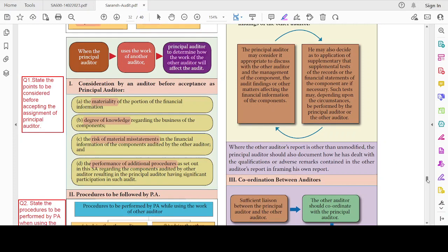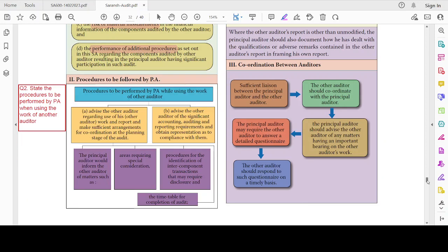Now, procedures to be followed by the principal auditor. That is, state the procedures to be performed by the principal auditor when using the work of another auditor. What are things I have to consider? First, advise the other auditor regarding the use of his work and report and make significant arrangement for coordination at the planning stage. In the planning stage itself, I have to start coordinating with the other auditor. That is, I have to advise that your report is going to be used for so and so purpose. So make sure you don't make any mistakes, and I have to start coordinating with them right from the planning stage. This is the point number one.